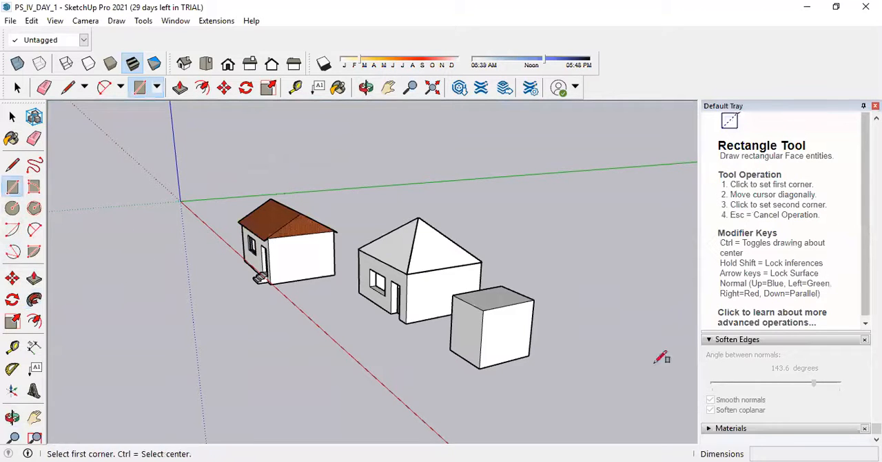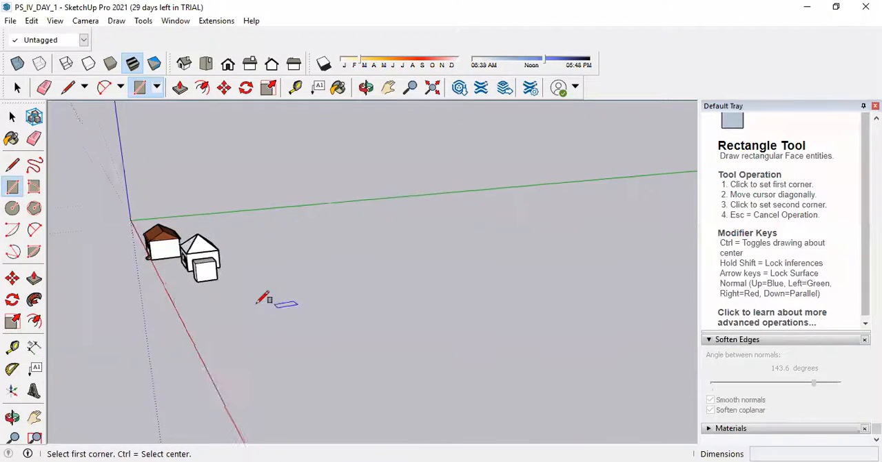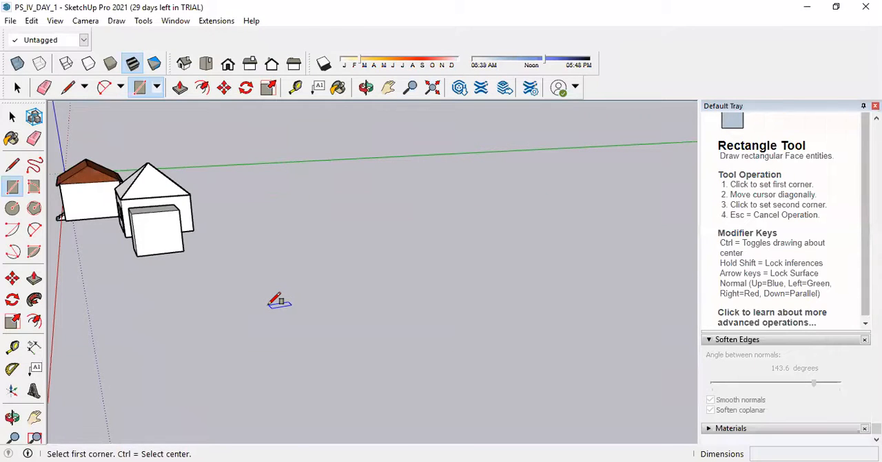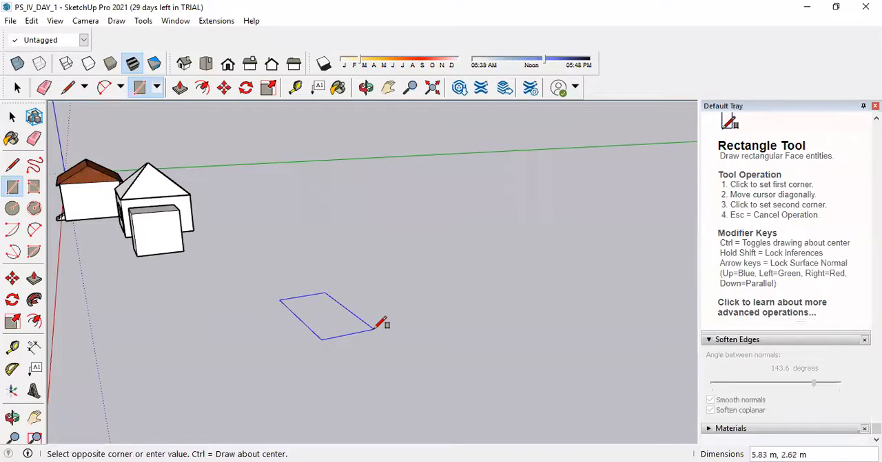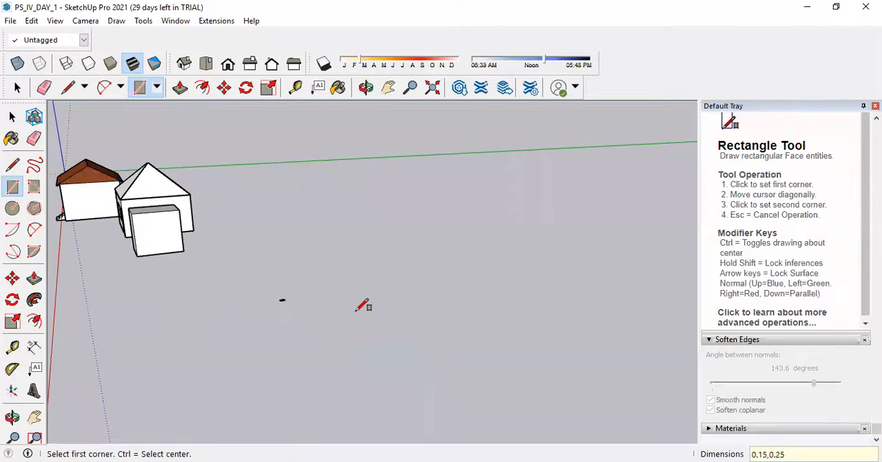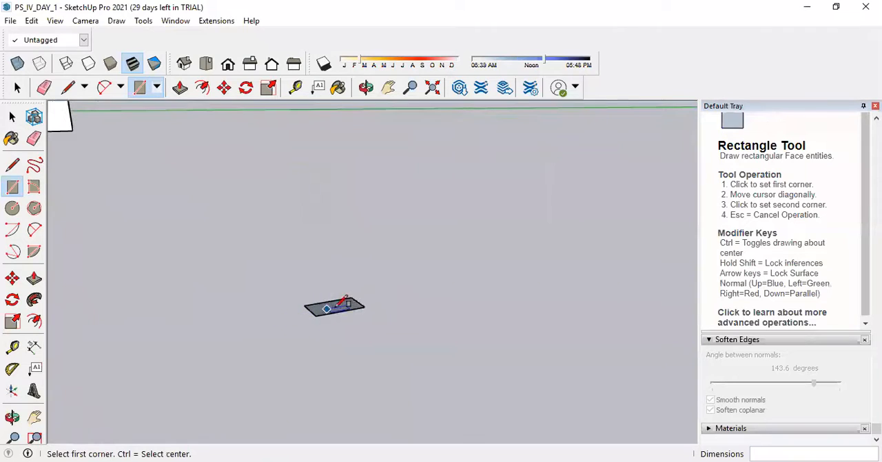Just tell me, what is the rise and what is the tread in meters? So rise is 0.15 and tread is 0.25. Now observe this dimension bar. Select the rectangle tool, mark one point, 0.15, comma 0.25, enter. Now I made a small rectangle.